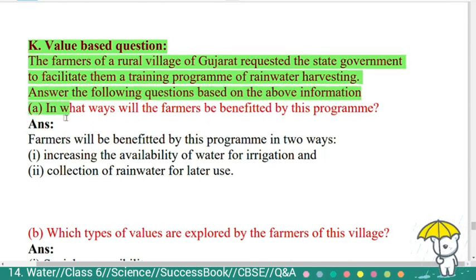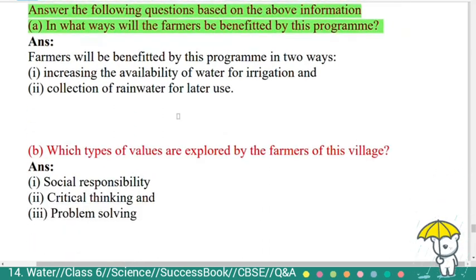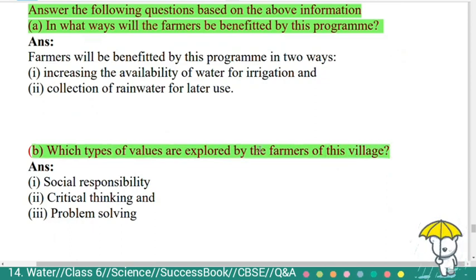The first question is, in what ways will the farmers be benefited by this program? Answer, farmers will be benefited by this program in two ways. First, increasing the availability of water for irrigation. Second, collection of rainwater for later use. Second question, which type of values are explored by the farmers of this village? Answer, social responsibility, critical thinking and problem solving.